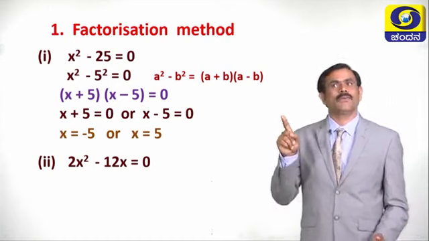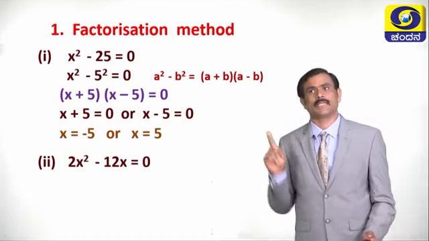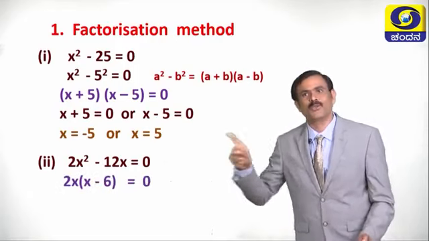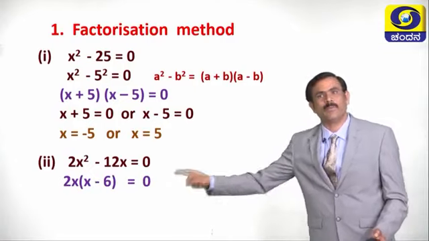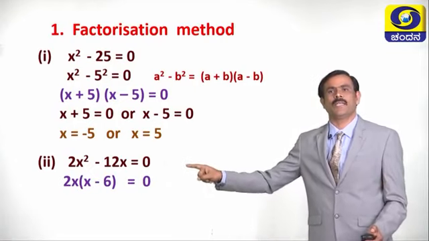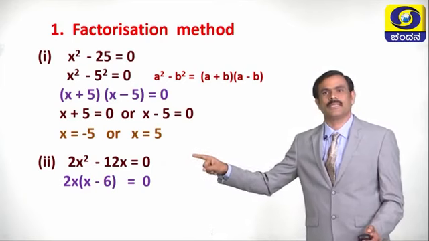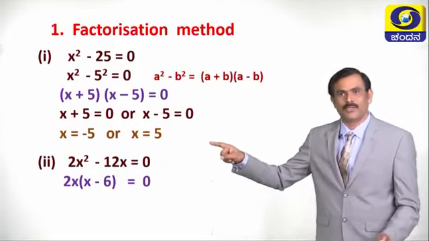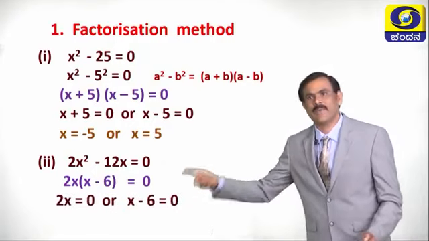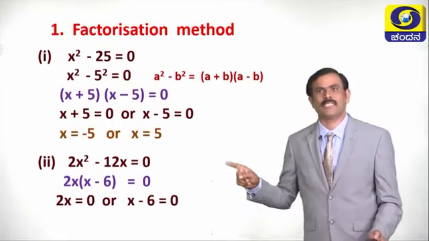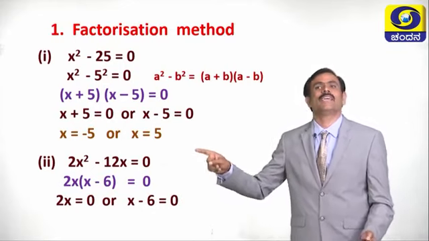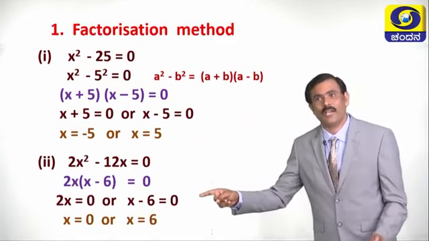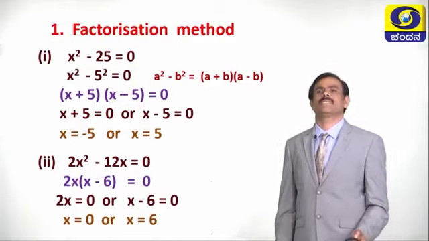Which number can we take? We can take common here. We can take 2x common. If we take 2x common, what does this equation become now? If 2x is common, the equation becomes 2x into x minus 6 equals 0. So, here either 2x equals 0 or x minus 6 equals 0. If 2x equals 0, what is the value of x? X is equal to 0. Or if x minus 6 equals 0, what is the value of x? X is equal to plus 6.